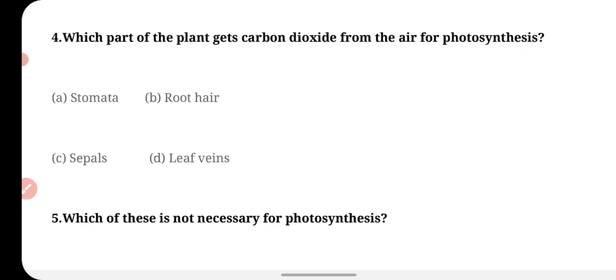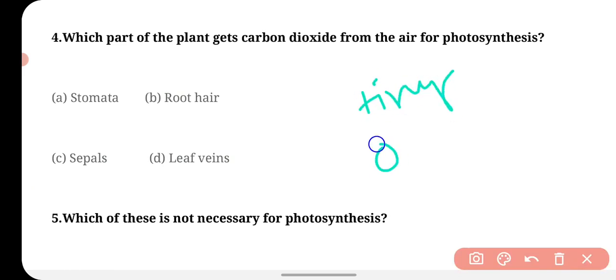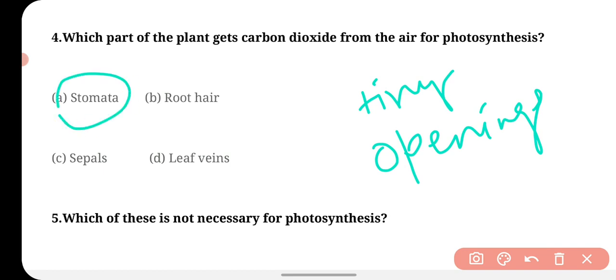Question 4. Which part of the plant gets carbon dioxide from the air for photosynthesis? What is the part of the plant that is required to get the carbon dioxide for photosynthesis? As you know, the stomata are the tiny openings or pores found on the lower surface of the leaves, and they are responsible for the exchange of gases. So the stomata is the correct answer.